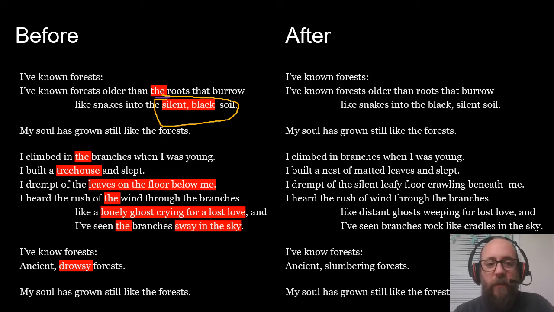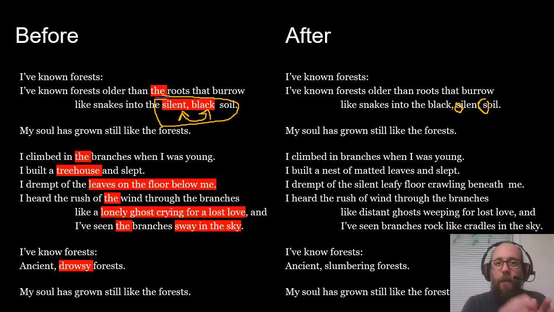And I realized if I just switch these two words, then I created something that's called an alliteration. Alliteration is where you have two starting letters of the same kind or more in a row. Silent soil. You know, the slippery silent soil. It adds a kind of rhythm when you put the same first sound. So I like that better. Like snakes into the black silent soil. I like that silent soil. At the end of that line, it sounds more boom, boom, boom. So that was an improvement for me.